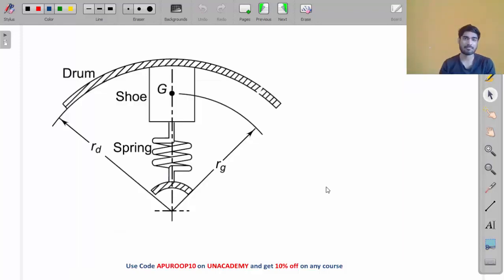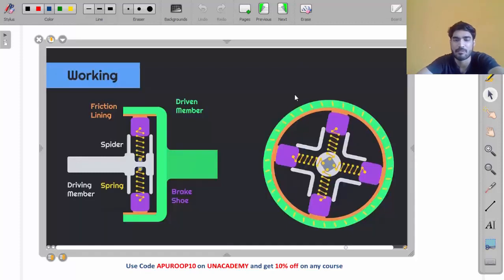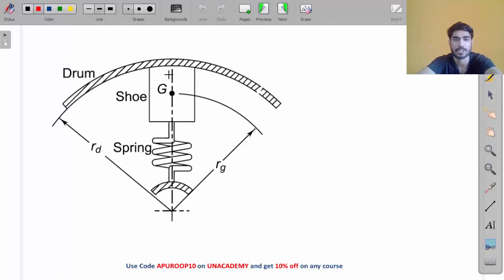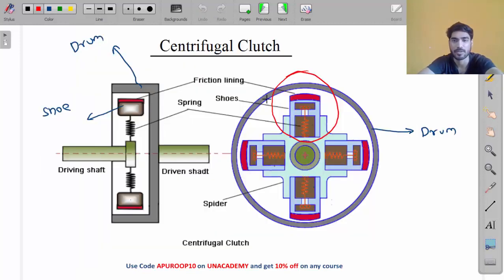Now, my friend, let's derive the equation of torque here. Okay. So consider one shoe, and this is the drum. I am taking one shoe, and I am only considering this much part. Do you understand? I am considering only this much part. One shoe. This is part of the drum. All right, my friend.